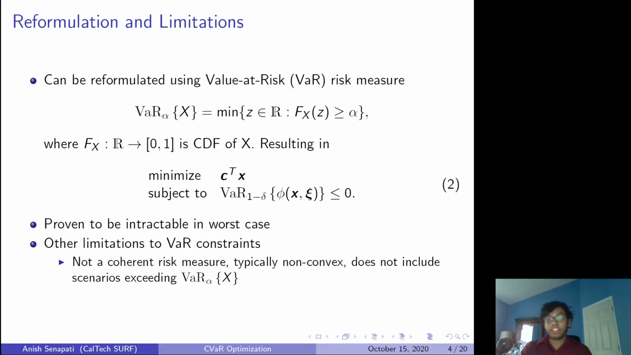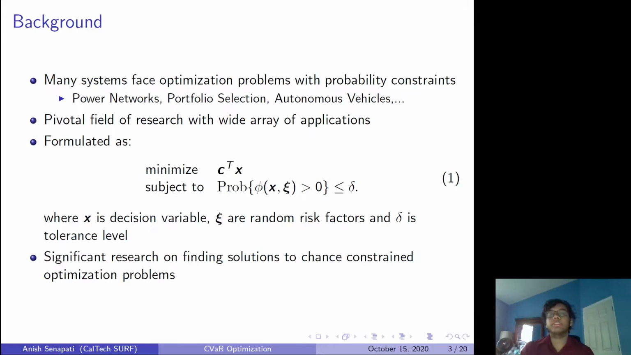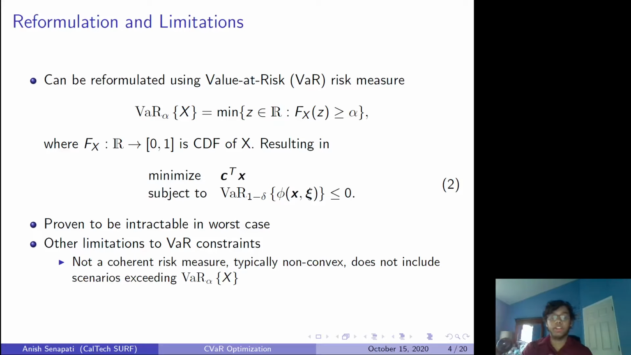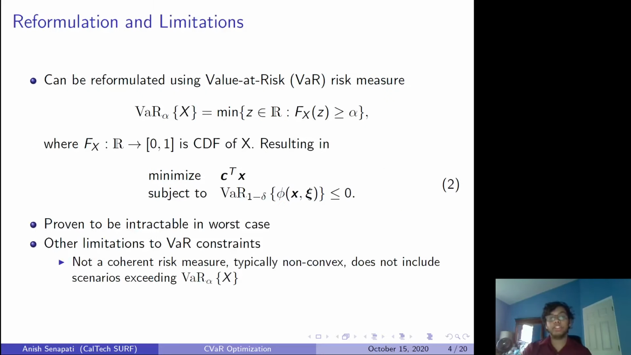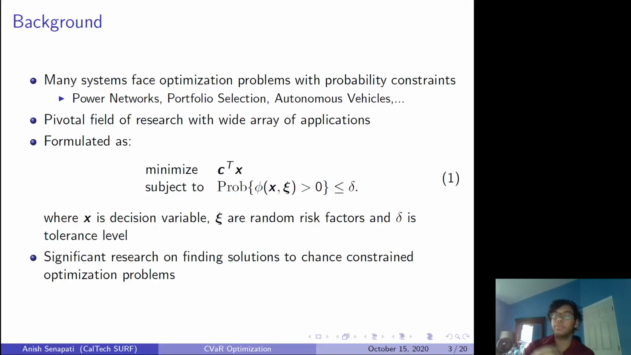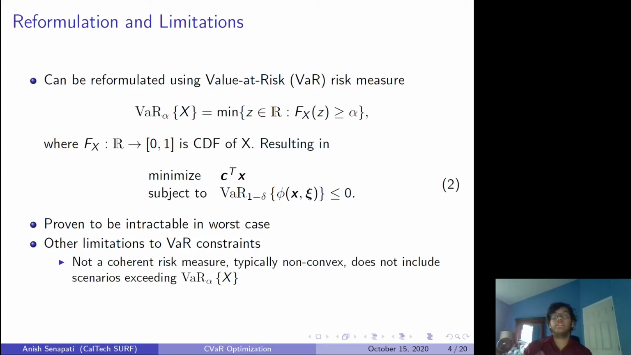And what actually happens is this original chance constraint minimization problem can be shown to be equivalent to this one, where you're minimizing the same function, but now with respect to the value at risk of this risk factor being less than 0 for a certain 1 minus delta. So in this case, you originally had the probability of the risk factor being less than delta. Now you're saying the value at risk of 1 minus delta. So if you want the probability to be less than 1%, you want the value at risk to be the 99th percentile.